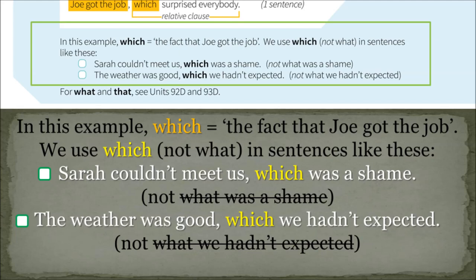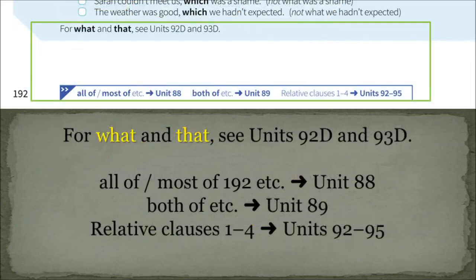We use which, not what, in sentences like these. Sarah couldn't meet us, which was a shame. The weather was good, which we hadn't expected. For what and that, see Units 92D and 93D. All of, most of, etc., Unit 88. Both of, etc., Unit 89. Relative clauses 1 to 4, Units 92 to 95.